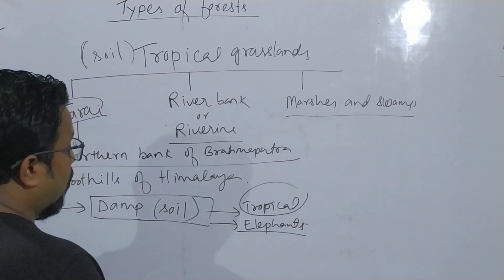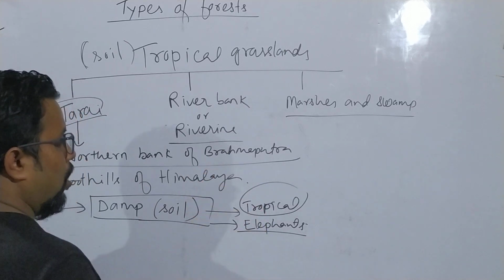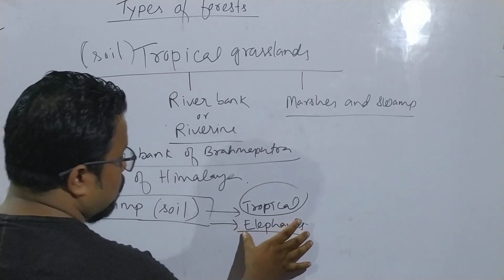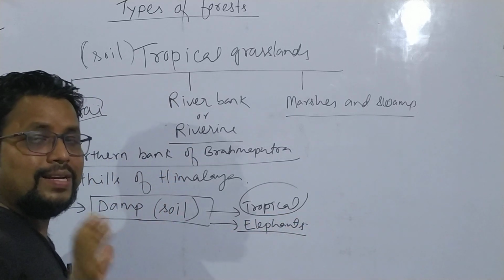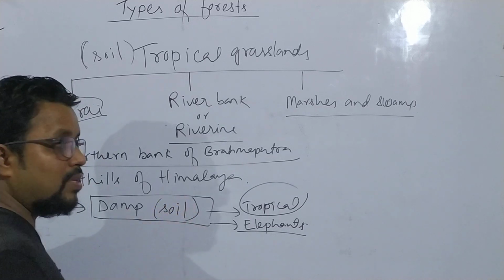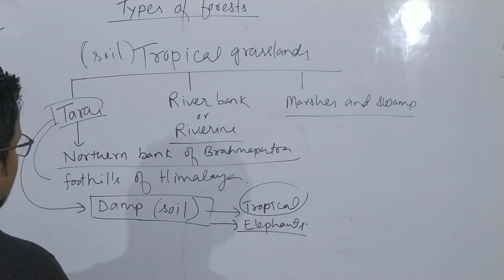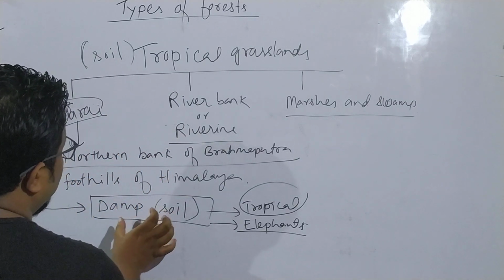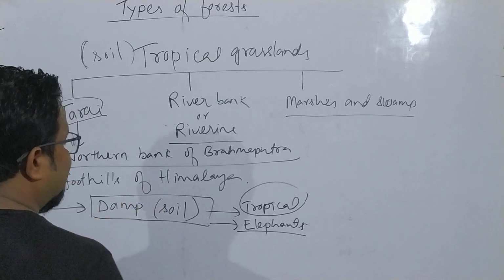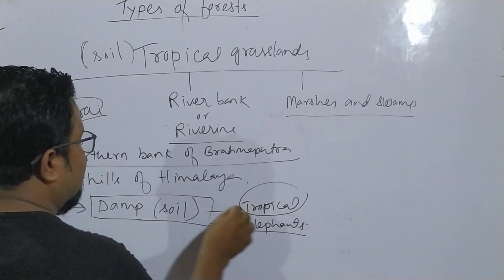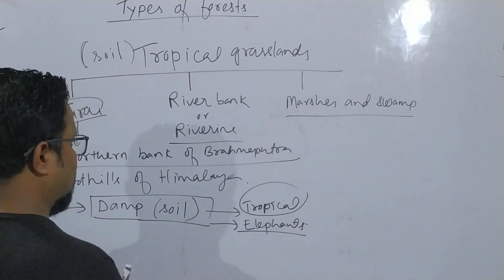Why is it elephant grassland? Because the grass becomes very tall. That is why it is called elephant grasslands. And here we cannot find trees because the roots of the trees cannot hold the soil. So I think the Tarai region is clear for everybody: because its soil is damp, trees cannot be available here. Only this is the favorable condition of our tropical grasslands or elephant grassland.